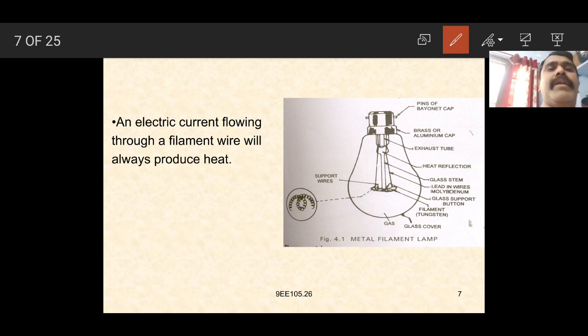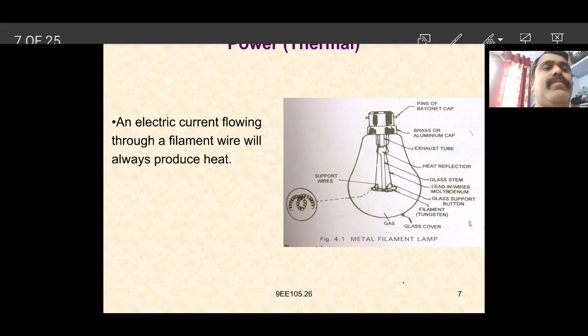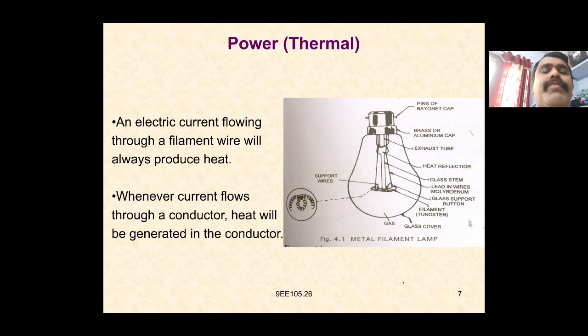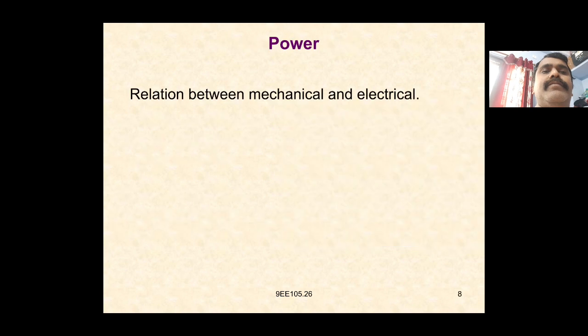An electrical current flowing through the filament wire always produces heat. Whenever current flows through the conductor, heat will be generated in the conductor. This is thermal. The heat is converted into the form of energy.